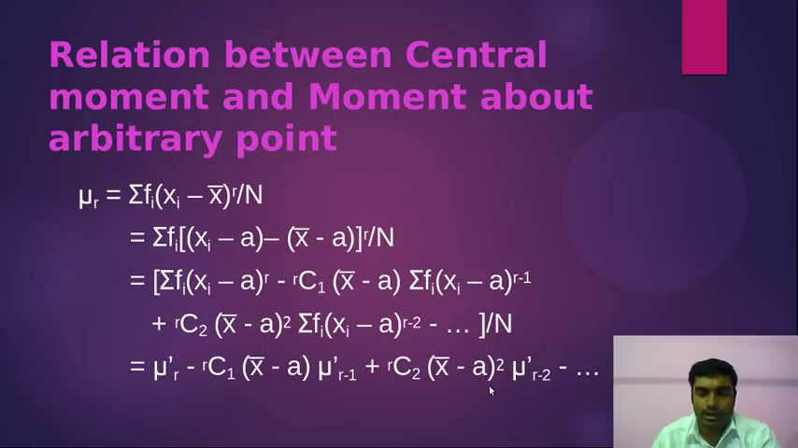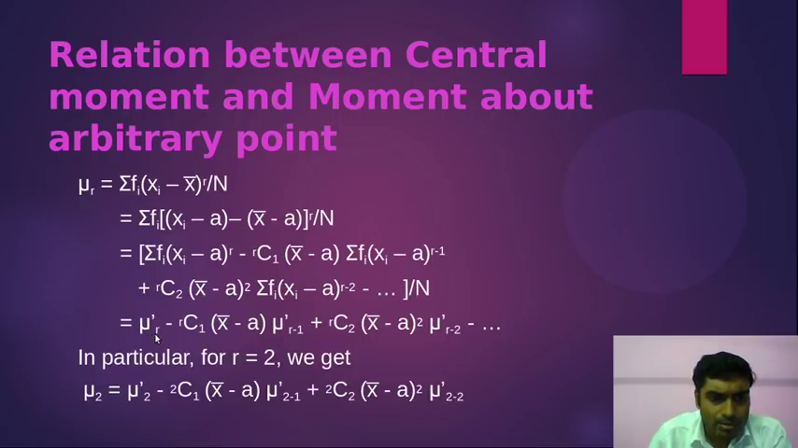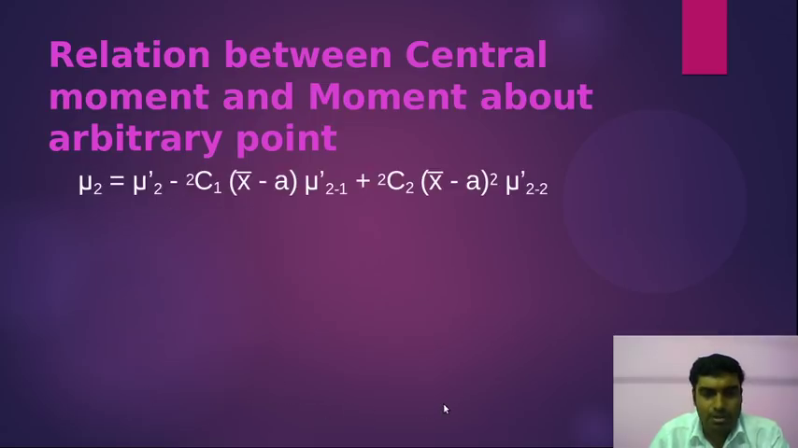So that is the relation between the central moment of order r and the arbitrary moments of different orders, right? Now I'll take the particular case: if I take r equal to 2, then it will be mu 2, right? And this side will be mu 2 dash minus 2C1 (x bar minus a) mu 2 minus 1 dash plus 2C2 (x bar minus a) squared mu 2 minus 2 dash, right? And so on. After that, there will be no term. Now these things we can simplify.